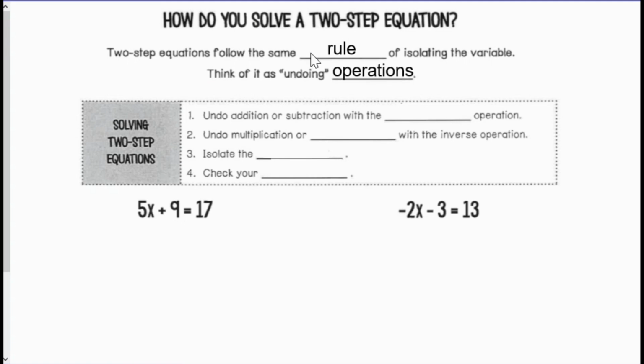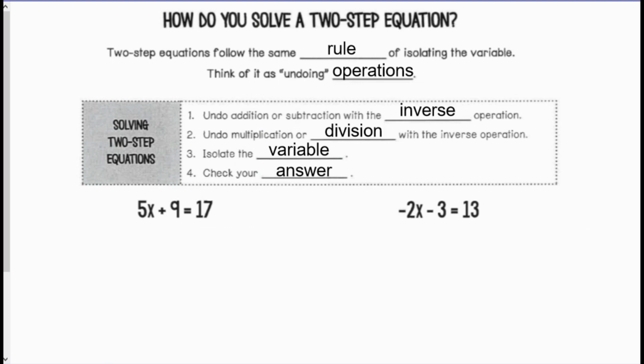So solving two-step equations can follow these four steps. Undo addition and subtraction with the inverse operation. Remember, the inverse of addition is subtraction and the inverse of subtraction is addition. Then we undo multiplication or division with the inverse operation. Remember, the inverse of multiplication is division, and the inverse of division is multiplication. Then we isolate the variable. Then this step is optional, but we can always check our answer.